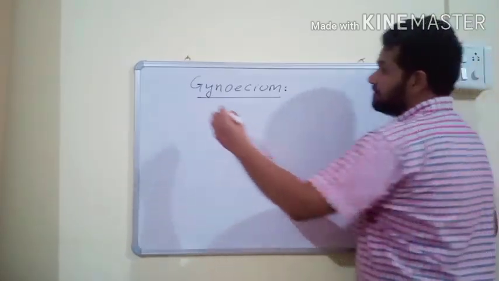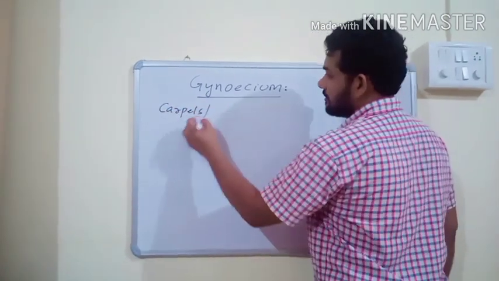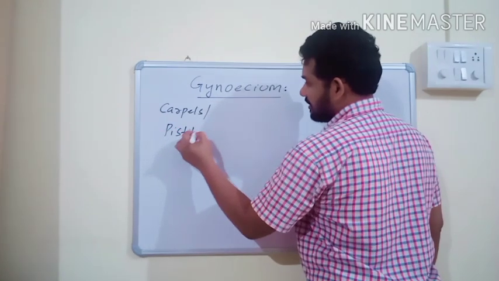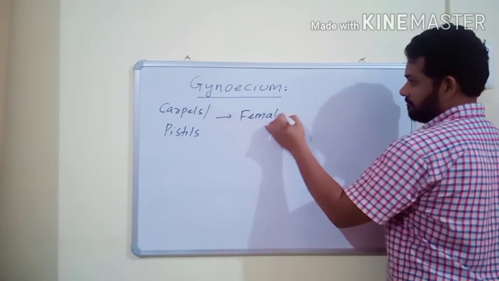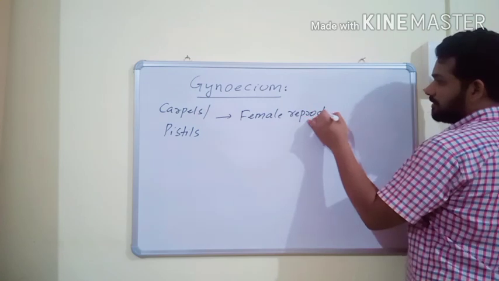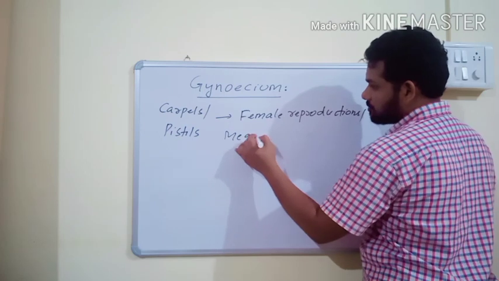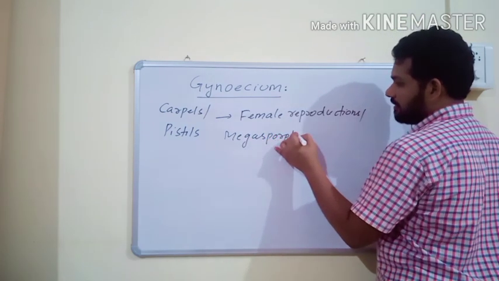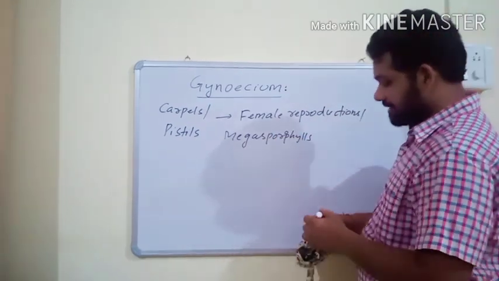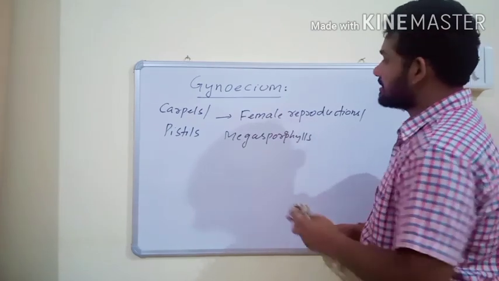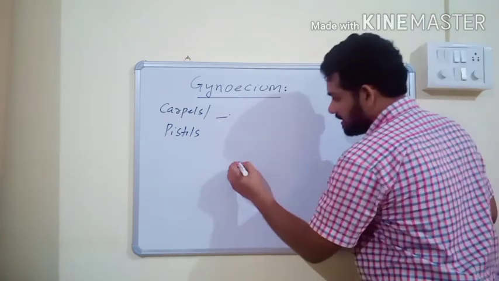In this video we discuss the second essential organ, the last whorl of the angiospermic flower, that is gynoecium. Individual parts of gynoecium are called carpels. Carpels are also called pistils. Carpels or pistils are the female reproductive organs. Female reproductive organs are also called megasporophylls of the flower. Each carpel or each pistil has three parts.